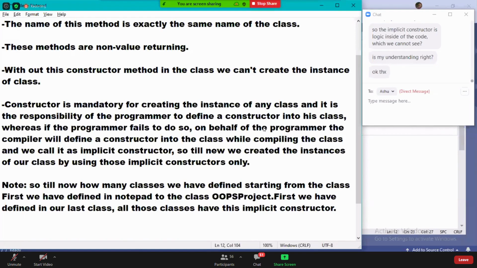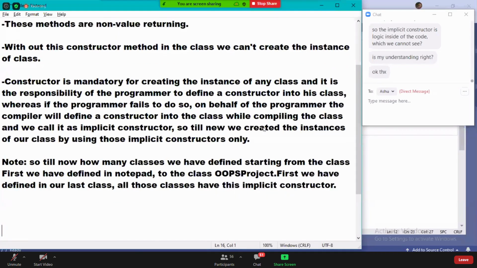Class first we have defined in Notepad, and the class first in the OOPS project we defined in our last class. All those classes have this implicit constructor. Guys, did you understand the note, all of you?